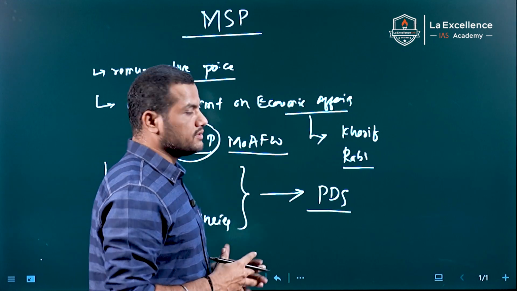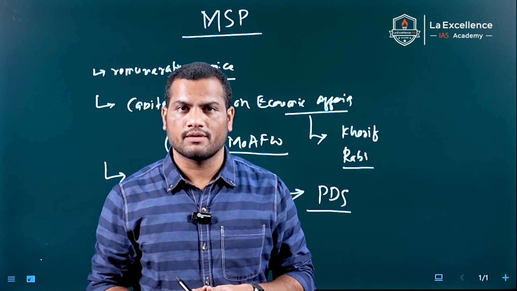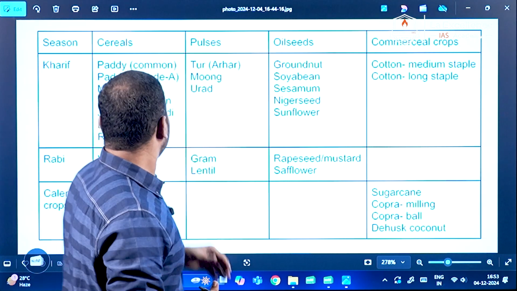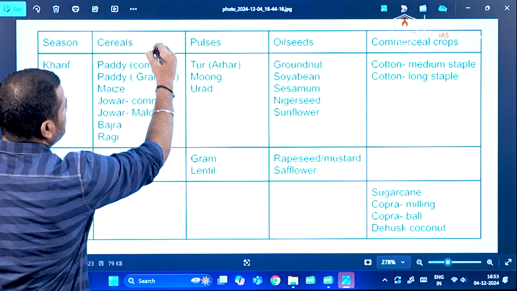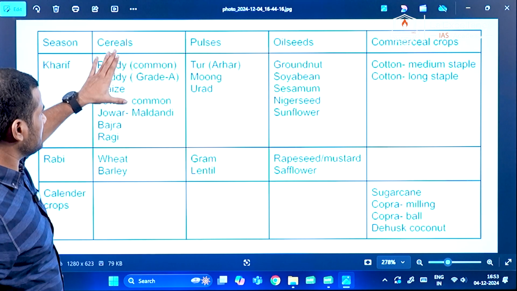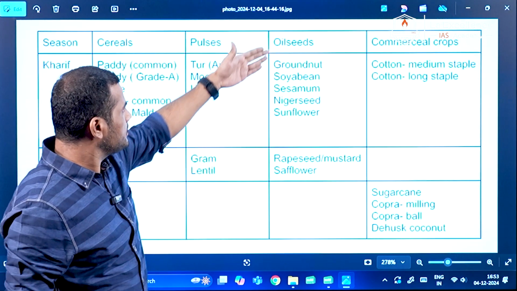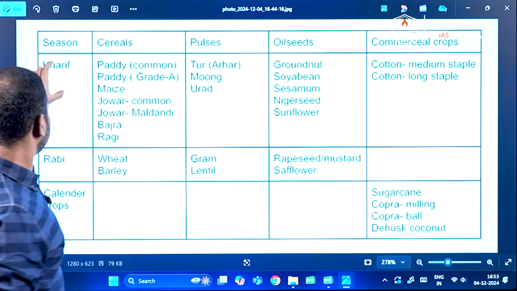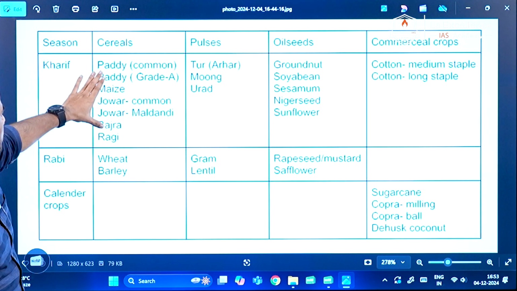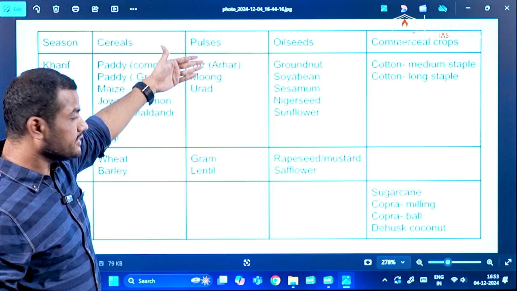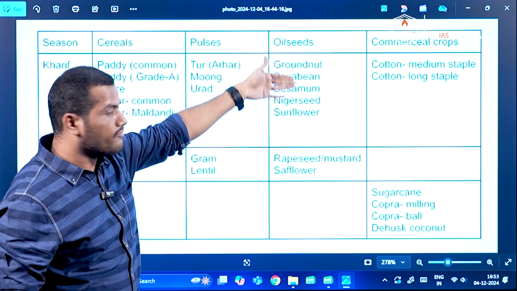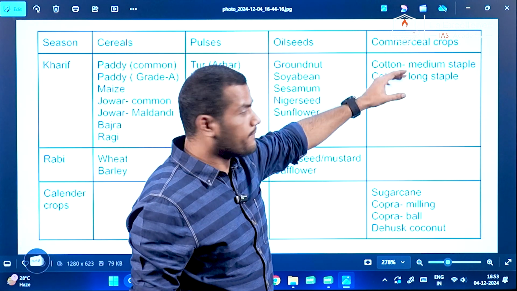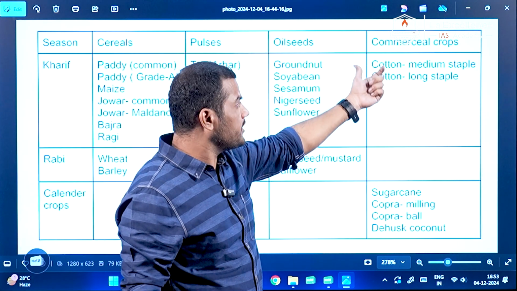But what are the crops covered under MSP? These are the crops covered. 7 cereals, 5 pulses, 7 oil seeds, and 4 commercial crops are covered. In the Kharif season, 5 cereals are covered, 3 pulses, 5 oil seeds, and 1 commercial crop. Cotton is the one commercial crop grown in the Kharif season.